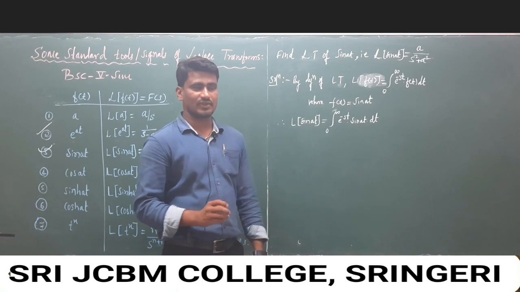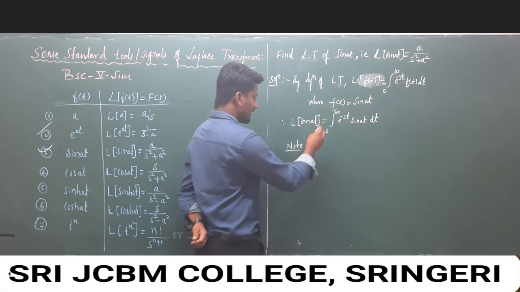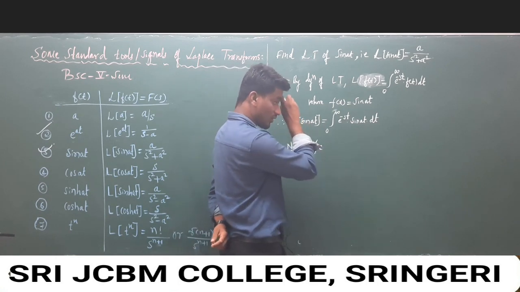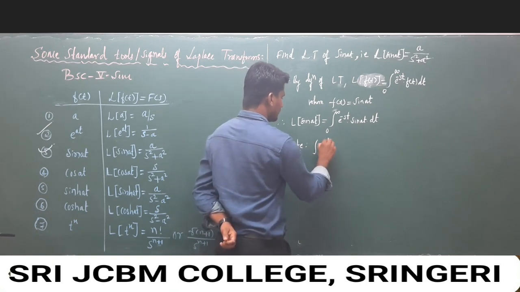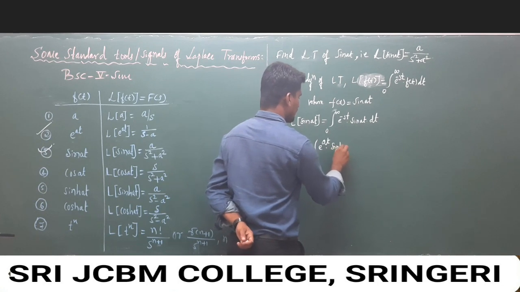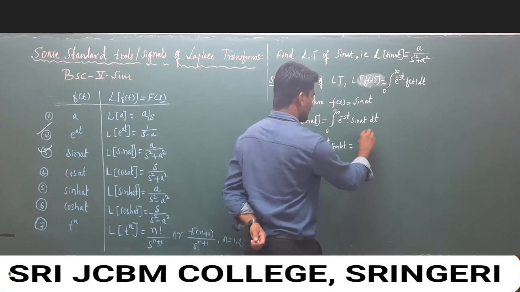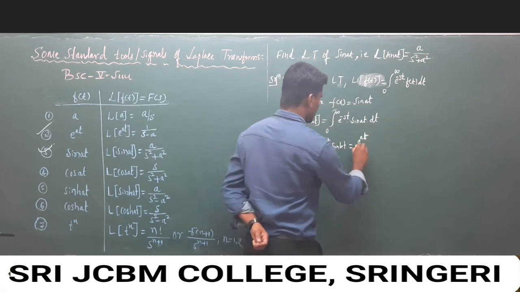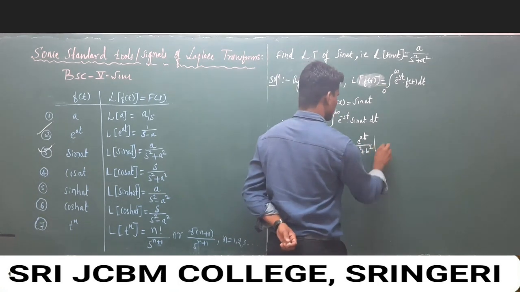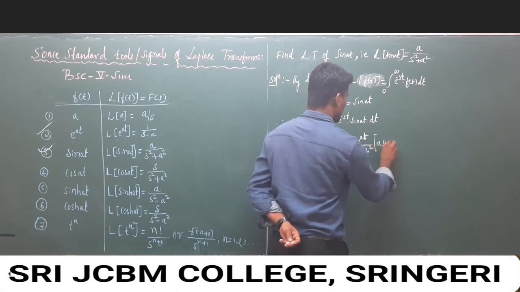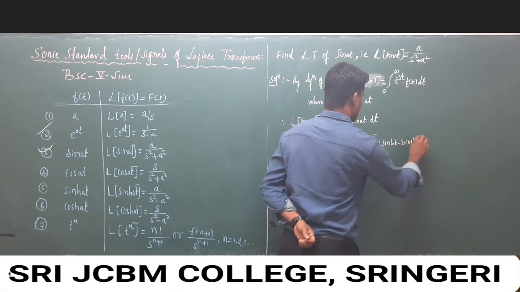Those are the properties of integration. I will take note here, or remember, the integration of an exponential function with a sine or cos, these are already derived formulas: integration of e to the power at into sine of bt is e to the power at divided by a square plus b square, into a sine of bt minus b cos of bt.